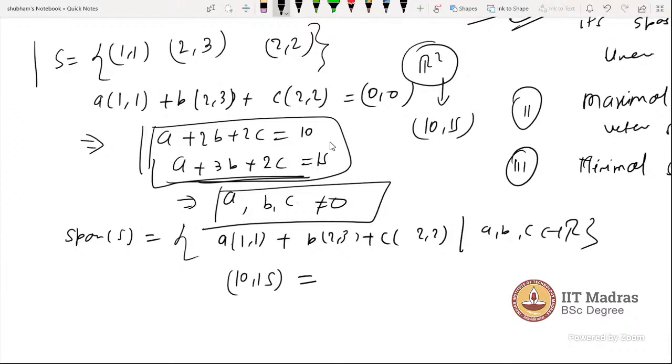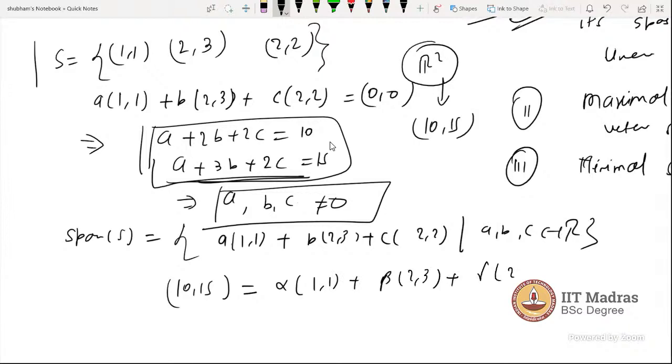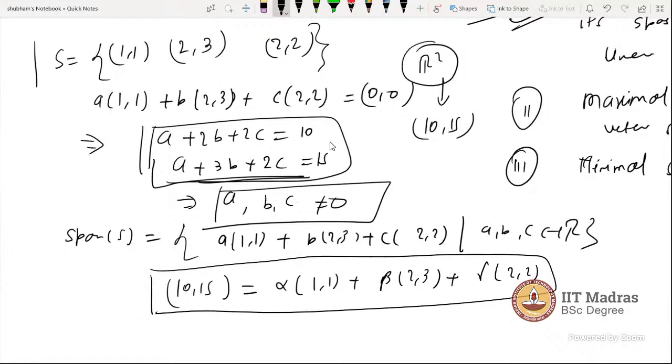Sir, we can do it by making three equations. Actually, this (10, 15) can be written as alpha times (1, 1) plus beta times (2, 3) plus gamma times (2, 2). How to check?